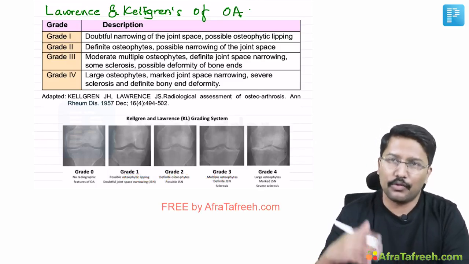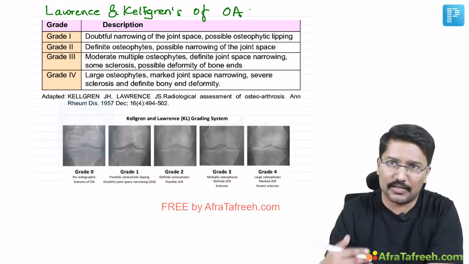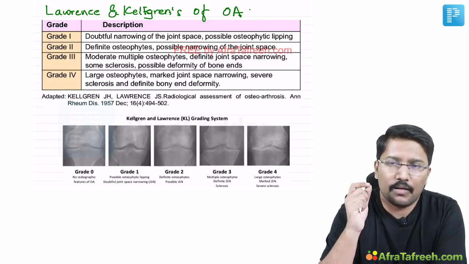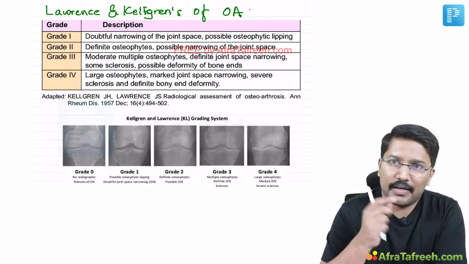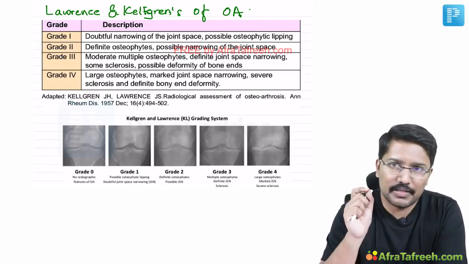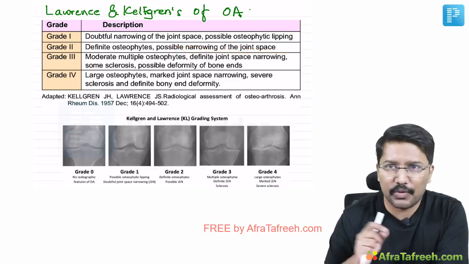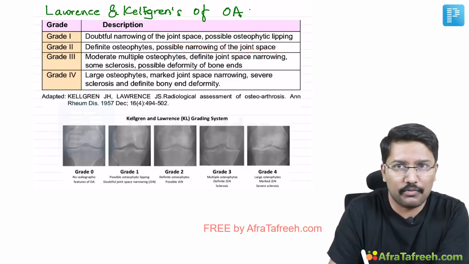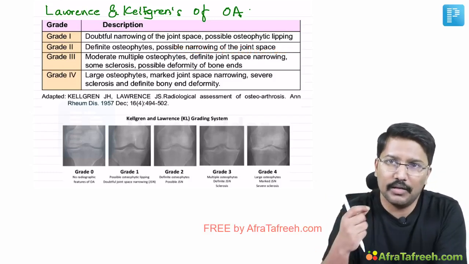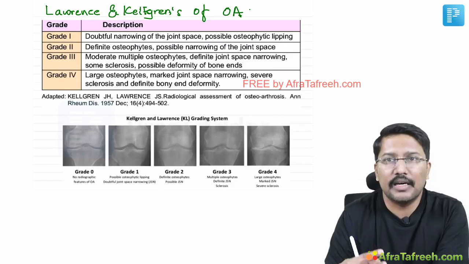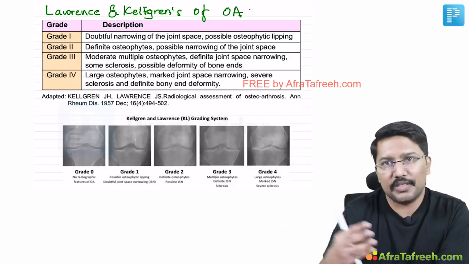Okay, but before I dissect these grades, let me tell you to remember one important point. When I was telling you about the radiological findings, I told you that the earliest manifestation is joint space narrowing. But when it comes to this grading system, just remember one hack or a simple trick for us to remember or reconstruct this table. I'm telling you this hack, this is not a fact. Osteophytes lead the joint space narrowing.